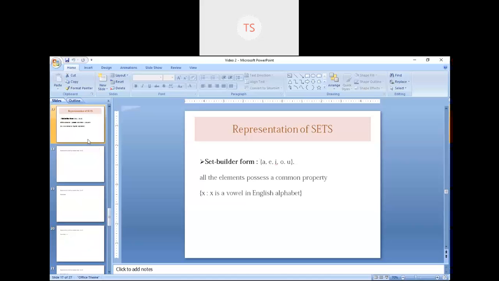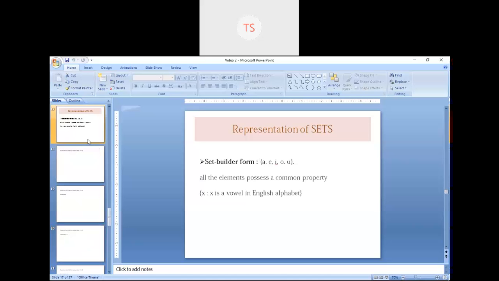Or I will write the third line, that means x such that x is a vowel in the English alphabet. Then also you have a clear idea, okay, I have the members like A, E, I, O and U. Is it clear? So in both ways, you will have the members and their common properties.